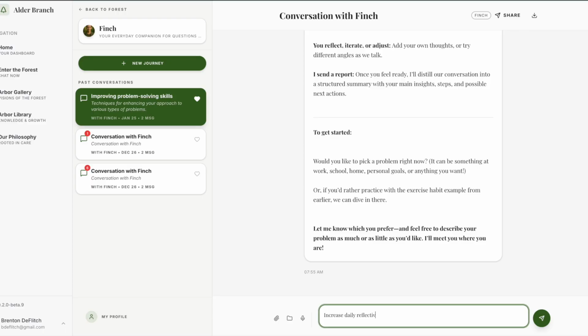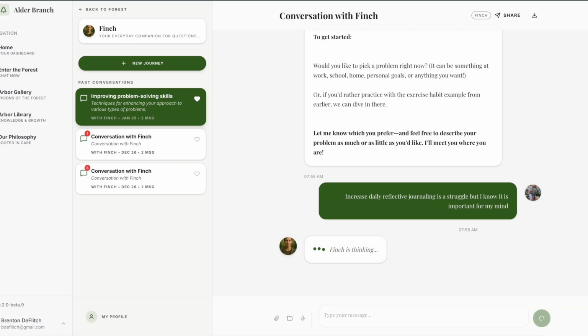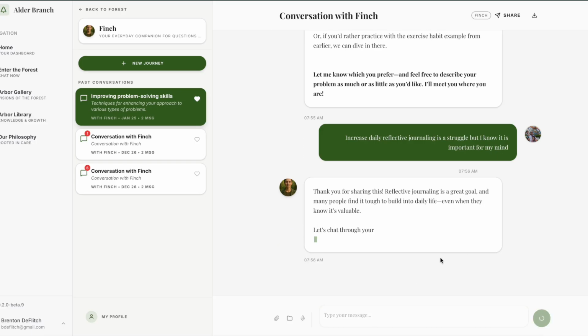All right, let's try increasing daily reflective journaling. That's definitely what I would prefer to do. That's a problem right now. I would love to be able to journal more. I know it's important, but who's got time? So I think I just don't write it.